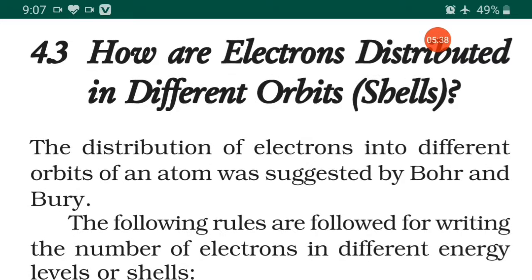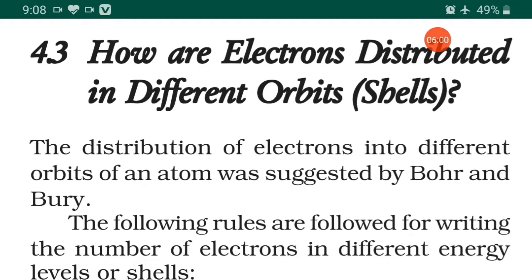Later on, he confirmed that this chargeless particle is the neutron. So that was his experiment. Chadwick bombarded the beryllium foil with the alpha particles, and chargeless particles were coming out, and those were named as neutrons.